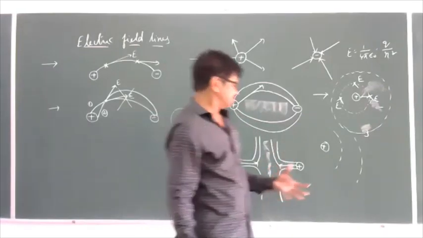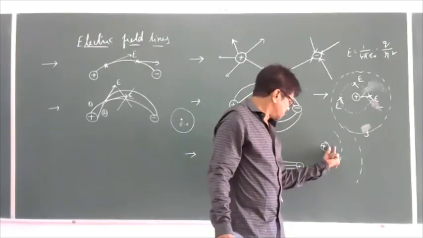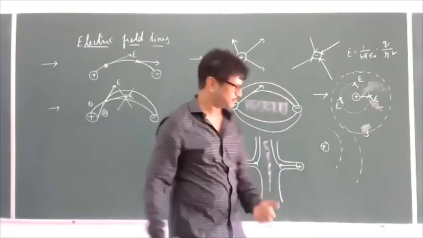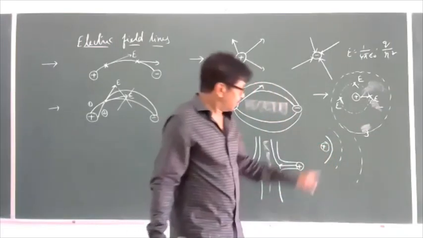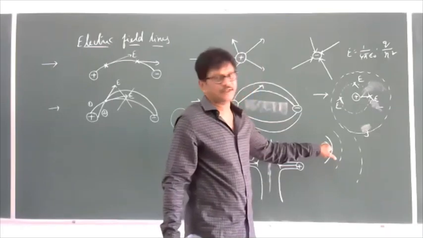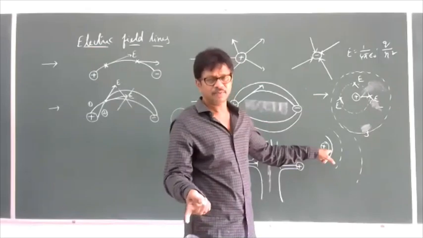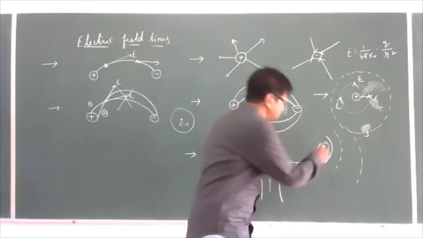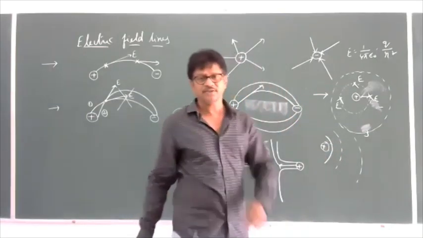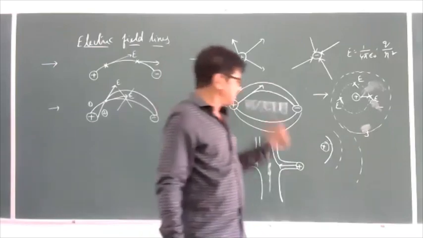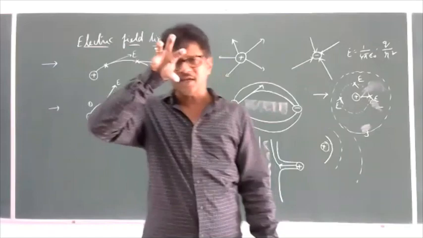But the thing here is, generally, the space which is very near to the charge will be considered as a uniform electric field, though the electric field is not uniform. Why? Because the difference in the distance is very small here. Because of that reason, the electric field will be considered as uniform in the space which is very near to the charge.